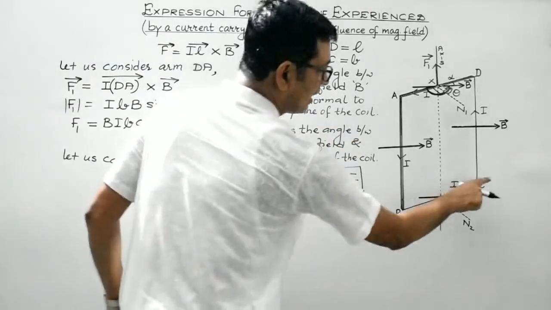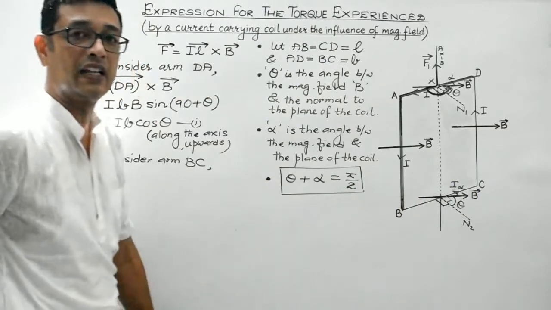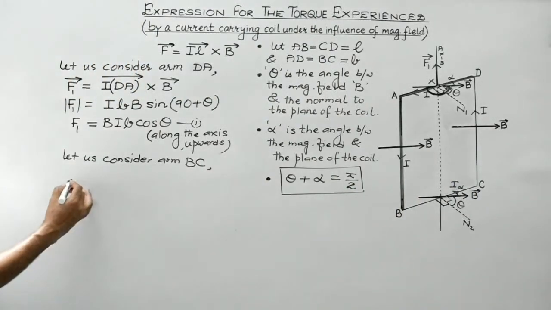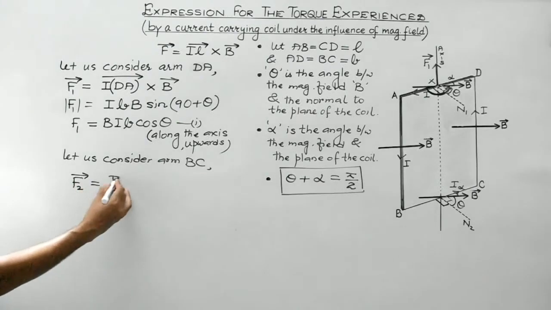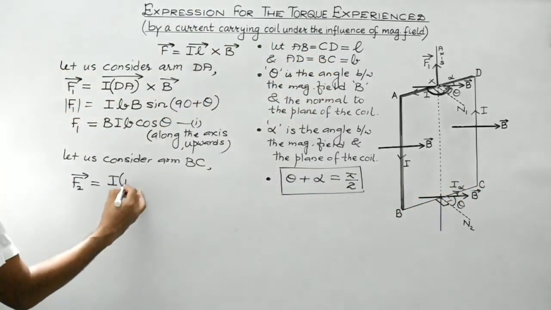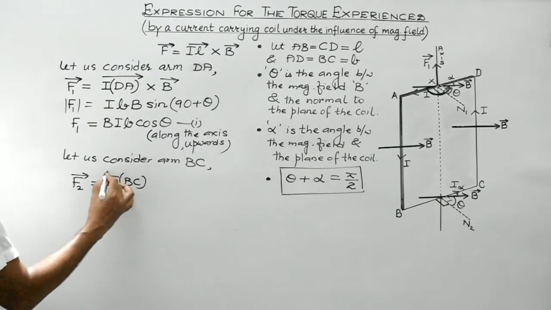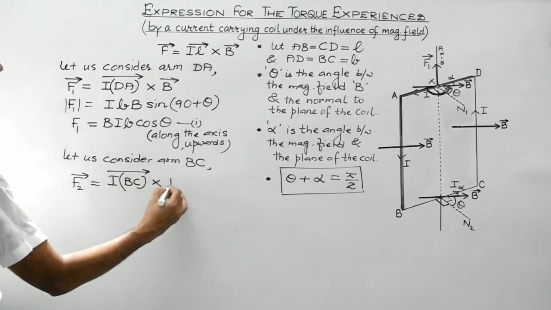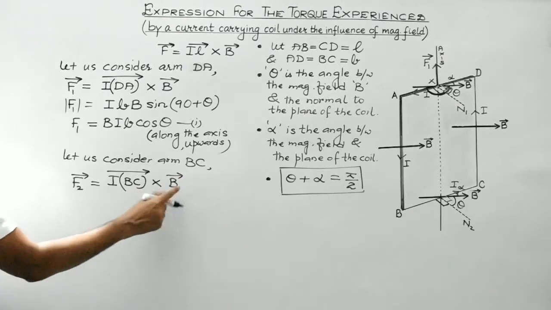Suppose this current carrying arm under the influence of the magnetic field experiences force F2. So in vector form it will be given by I, BC. This will be the current element, the entire term. The length is to be measured from B to C. So this entire term will act as current element cross B vector. So this is the cross product.